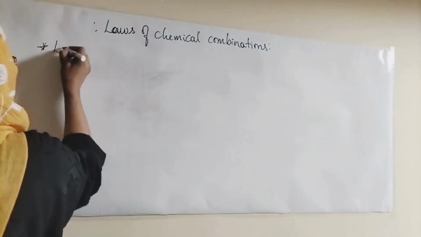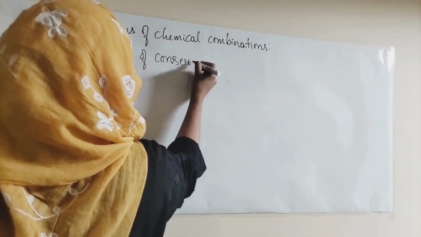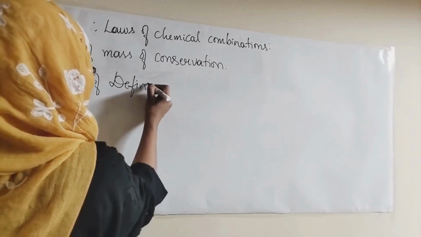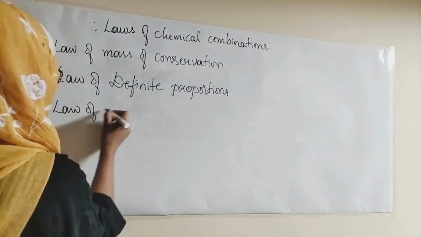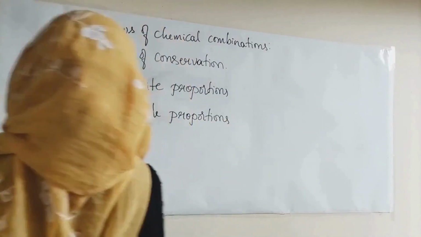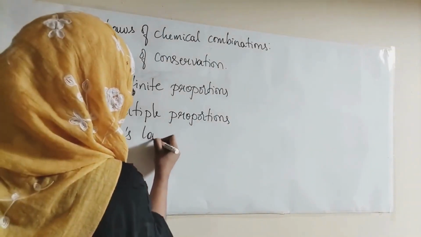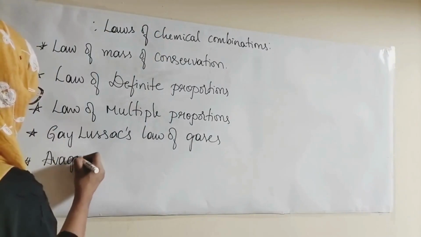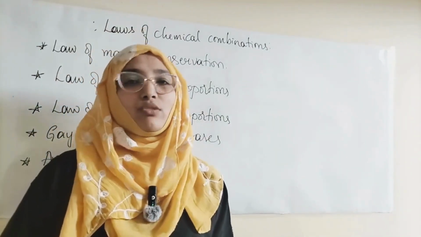The very first one, law of conservation of mass, law of definite proportions, law of multiple proportions, Gay-Lussac's law of gases, and Avogadro's law. So these are the 5 basic laws of chemical combinations.